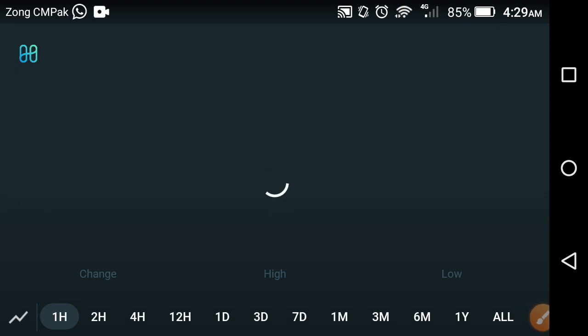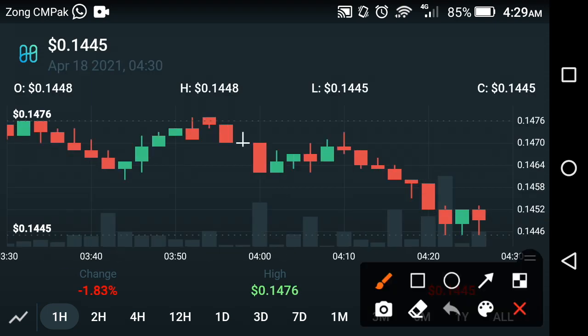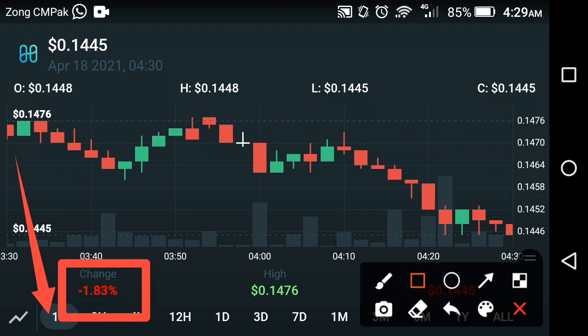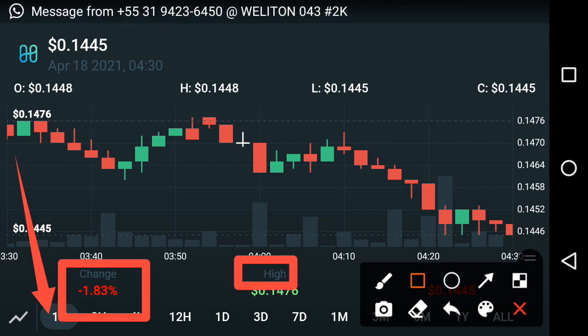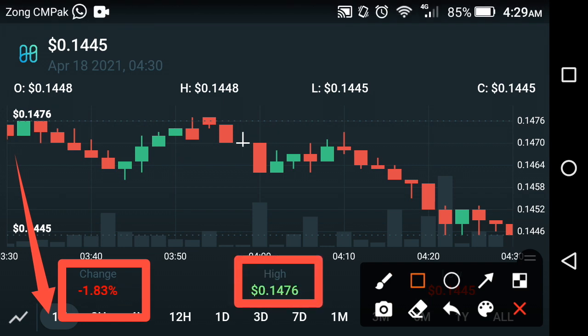First of all, we look at the last 1 hour price prediction of the Harmony coin. What's the price change going on in Harmony coin in the last 1 hour, friends. That is the live price prediction of the Harmony coin. You're watching the last 1 hour change in Harmony coin, about negative 1.83%, and the high price of Harmony is about $0.1476 USD in the last 1 hour, friends. The current price of Harmony is about 0.1445 USD at this time in the cryptocurrency markets, friends.